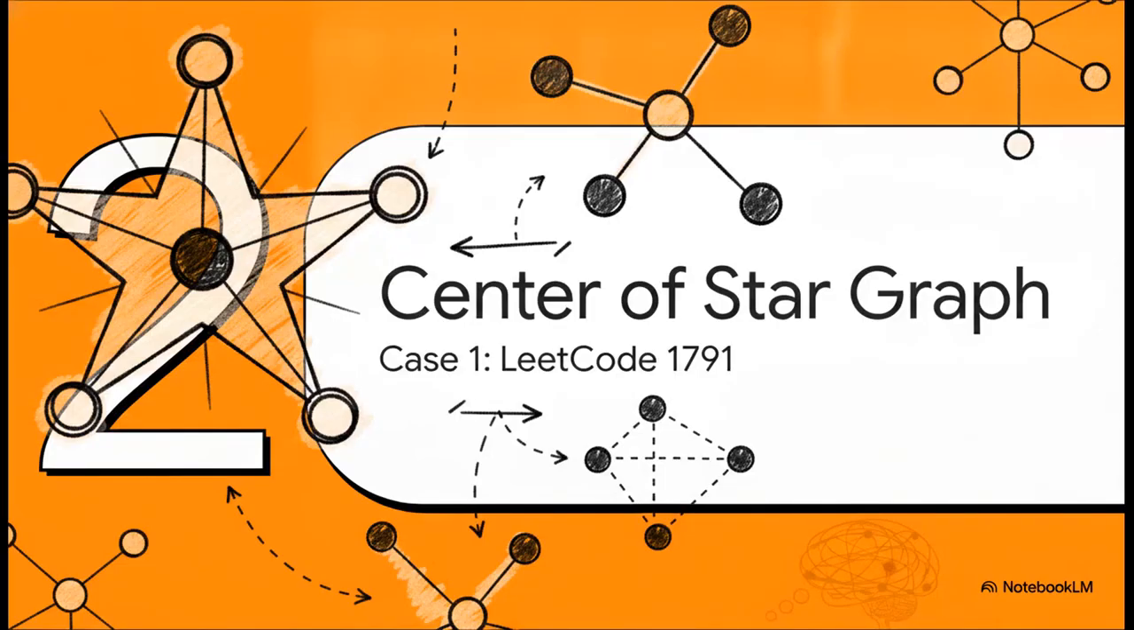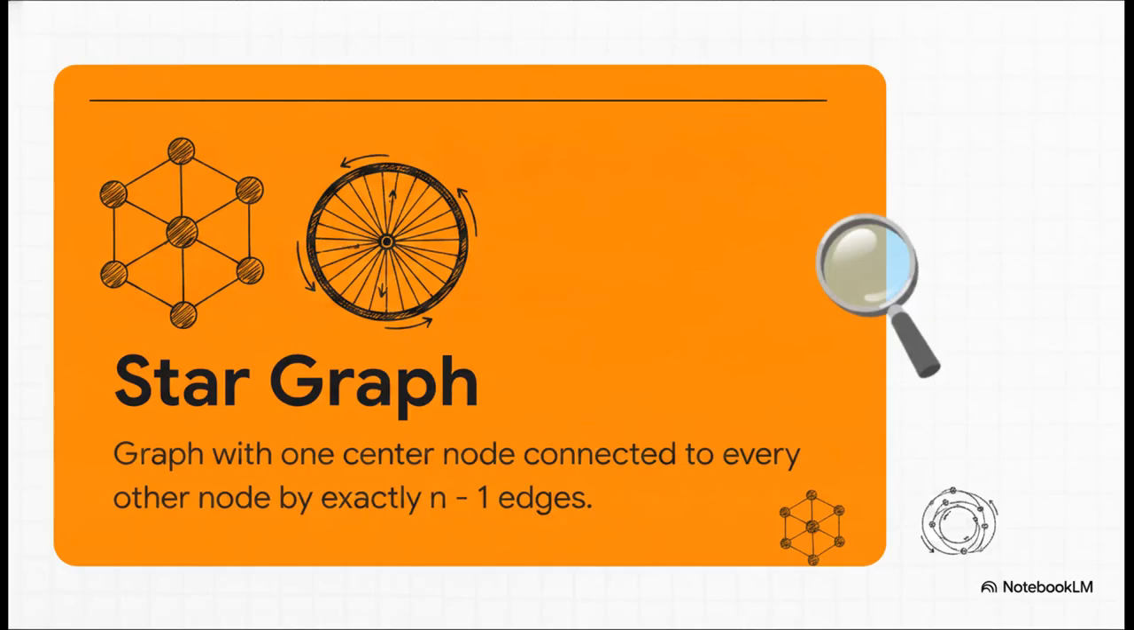All right, case 1, center of a star graph. This is based on LeetCode 1791. So what exactly are we looking at here? Well, a star graph is an undirected graph with exactly one center node. And that center is connected to every single other node by exactly n-1 edges. Think of it like a bicycle wheel with spokes connecting to a single central hub. Because it's undirected, traffic flows both ways. But that central hub is incredibly unique. It's literally the only node in the entire structure with more than one edge.